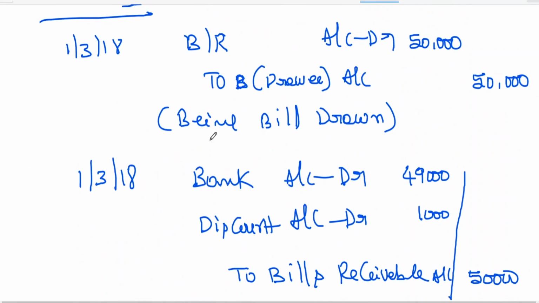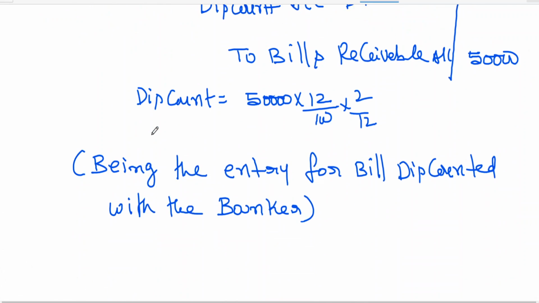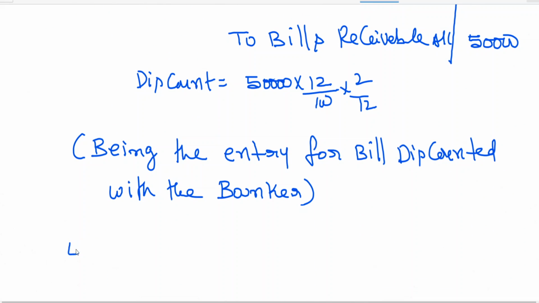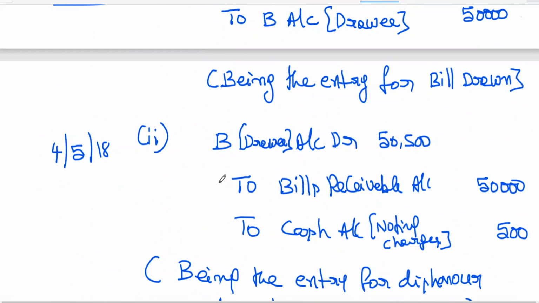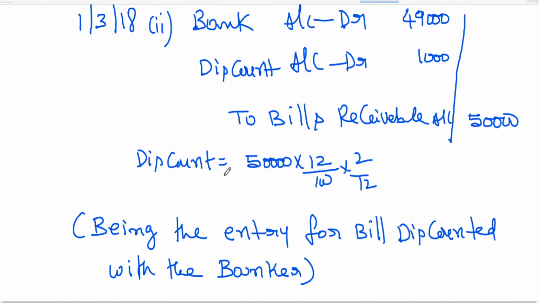Clear to all of you? 1st March 18, so on the same day, this is first entry. This is second entry. Now then what happened on the due date? On the due date I have told you 4th May 18, 2 months duration. 4th May, bill has been dishonored.